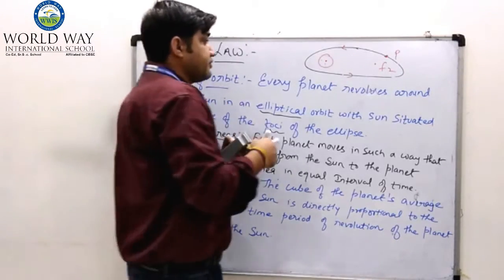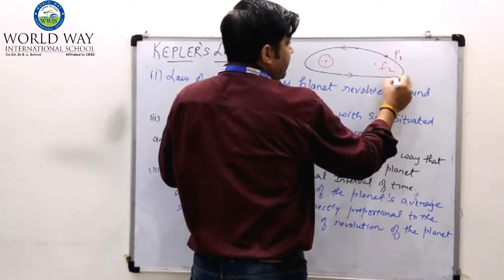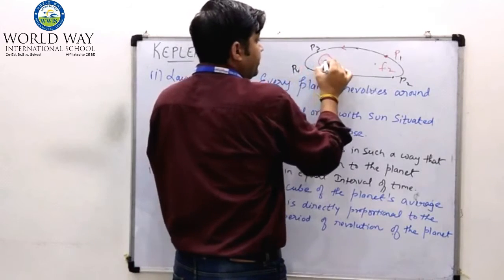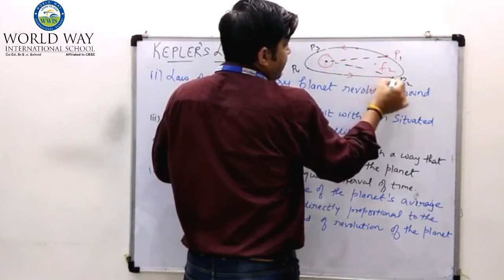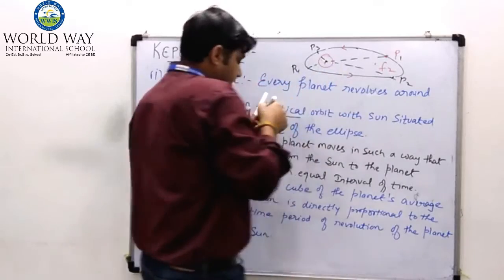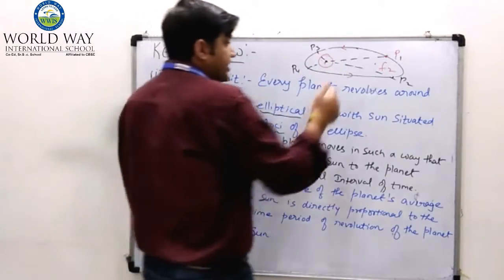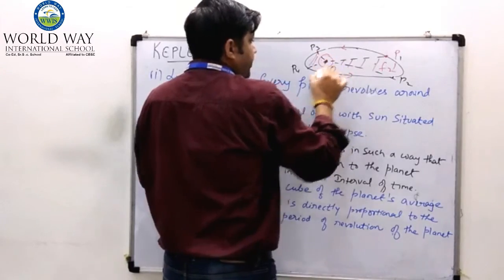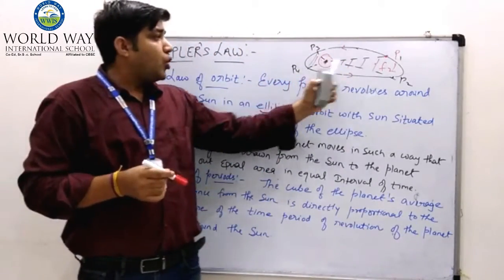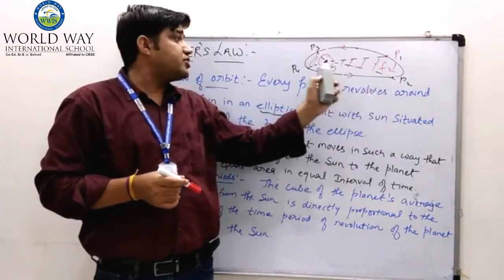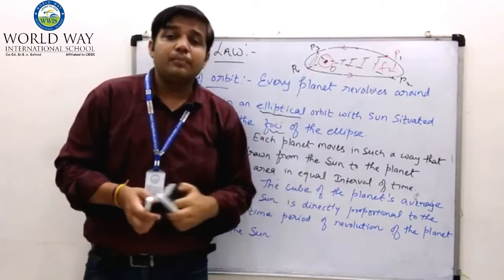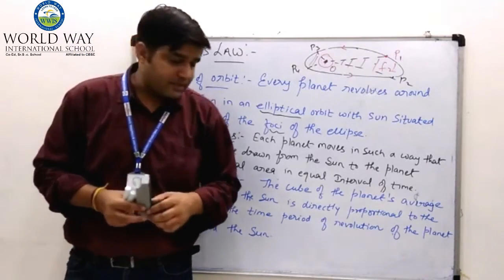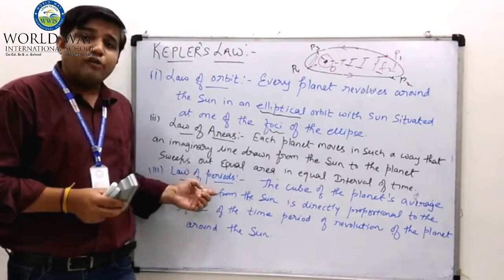Now it looks like this. Suppose we consider the point P1, here point P2, this is point P3 and this is point P4, and we draw imaginary lines, and this swept out area, this area, and this we consider as point O. So area of O P1 P2 equals area of O P3 P4 by Kepler's second law, the law of areas.